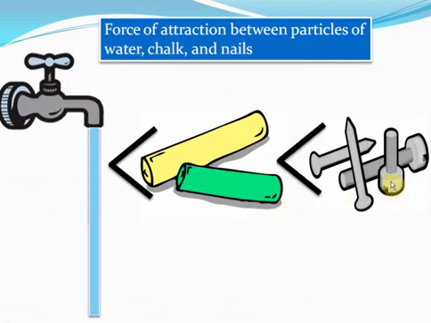Iron has particles which really attract each other a lot. That is because you cannot break those nails with your hands, isn't it? You can try and try, but no matter how hard you try, the nail will still be a nail. In fact, maybe it won't even bend. On the other hand, the chalk breaks, and the water layer simply can be broken by putting a hand underneath the water. So this tells us that the force of attraction in water particles is less than that of chalk particles, which is less than that of nail particles. So the force of attraction is different for different substances.